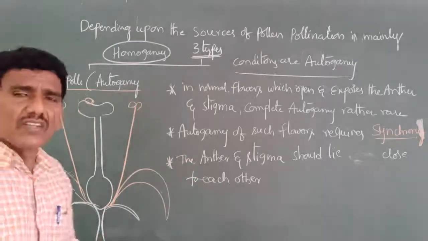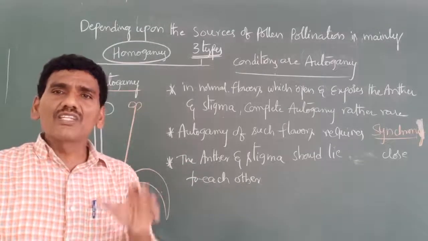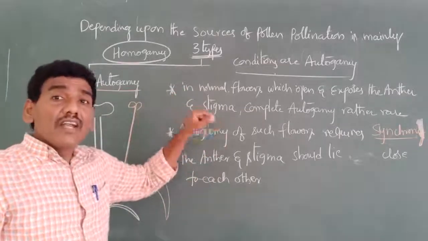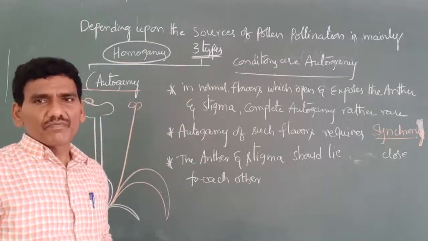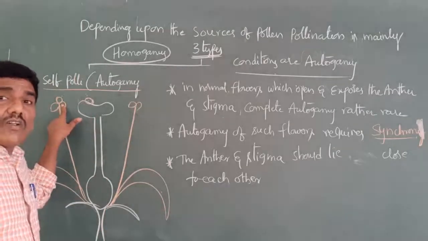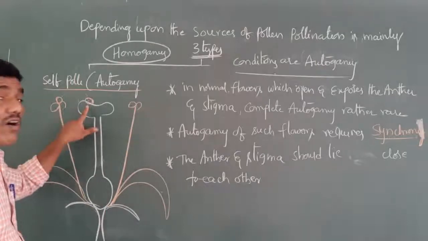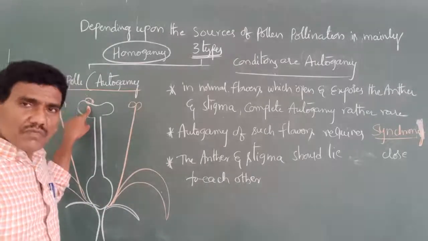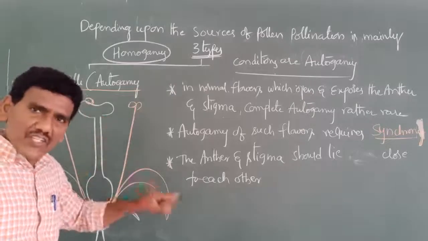In that condition, self-pollination occurs very easily. These are the three conditions for autogamy. In these conditions, pollen grains are released from the anther and fall on the stigma. The self-pollination is achieved.